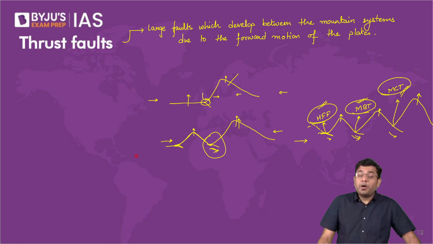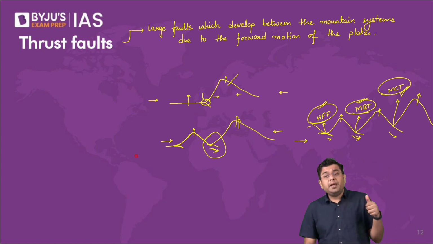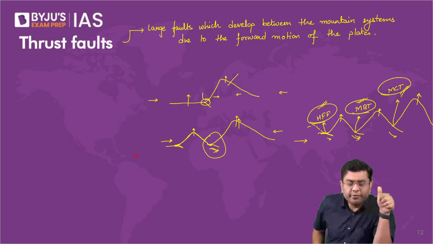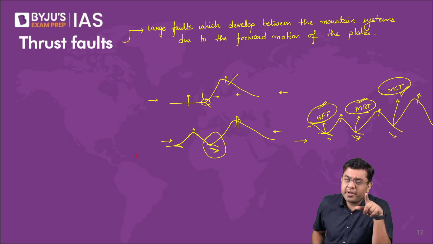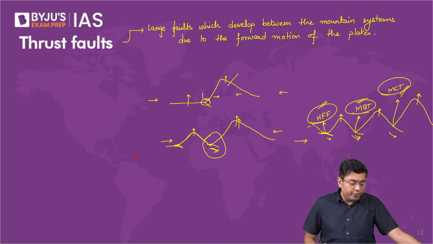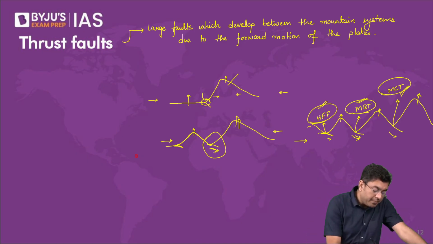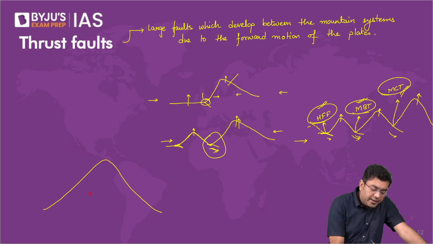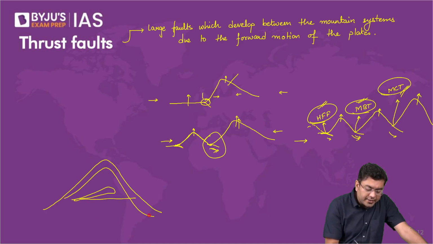When we talk about the folds, recumbent fold, nappe fold, in the Himalayas, you will find the symmetrical fold. In the region of the Shivaliks, you will find the presence of asymmetrical fold as well. Earlier also, we had discussed this in module 4, that when you have a mountain setup, the mountain will look like this, but underneath the rocks can have a compressed structure like this as well. They can have a structure like this as well.